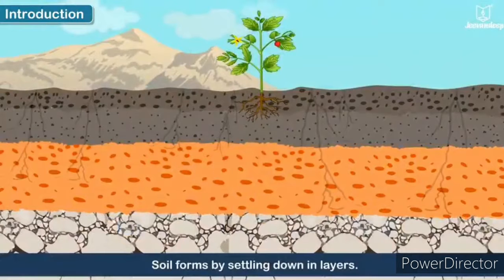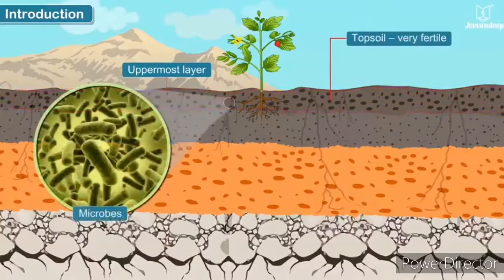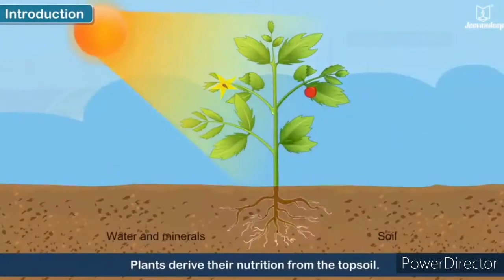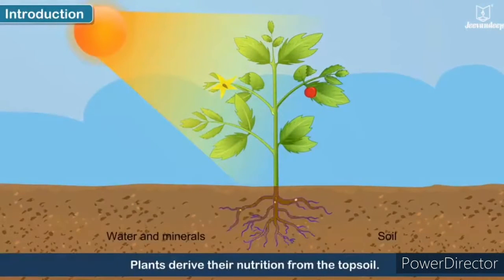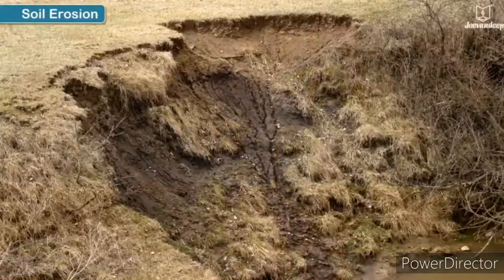Now the topmost layer of the earth is known as the soil. The uppermost layer is very fertile as it contains dead plants, animals, microorganisms, and insects. They all live in this layer. Plants derive their nutrition from the topsoil.